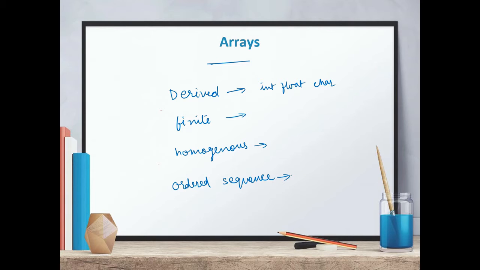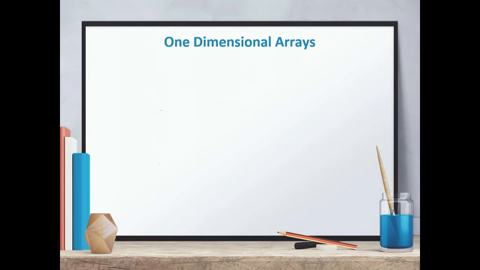Then what is the meaning of ordered sequence? It means in an array there is a proper sequence, like there is a first element, then there is a second element, and then there is a third element, and so on. Now, as array is clear to you, we move on to the types of arrays, and the first one is one-dimensional arrays. We use one-dimensional arrays to store a list of values.